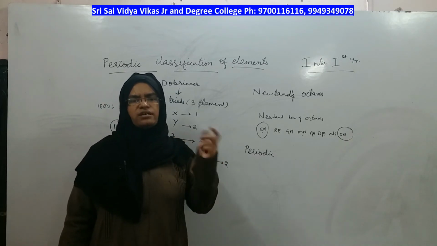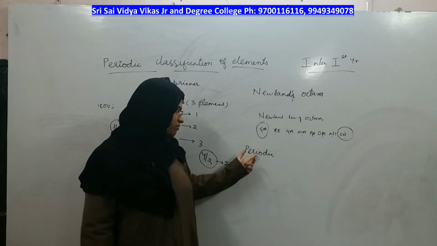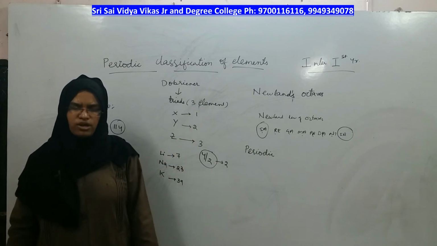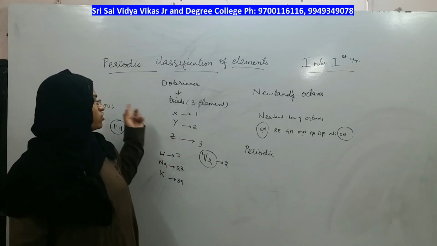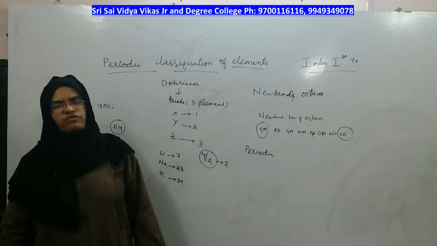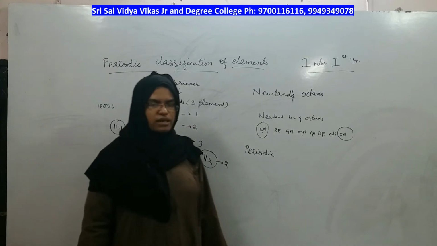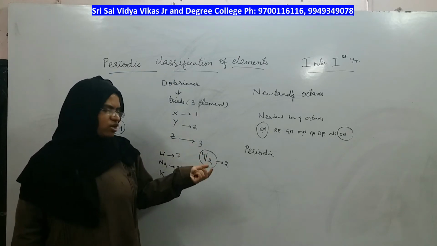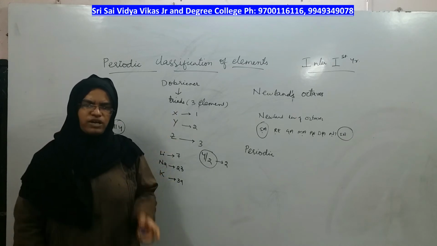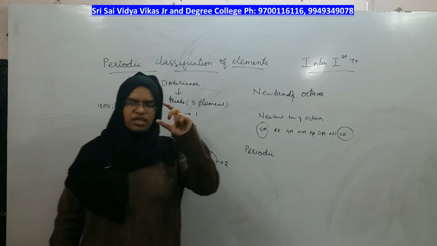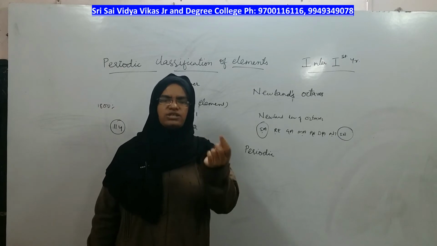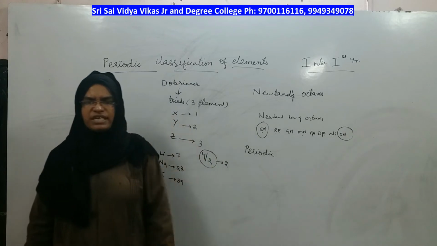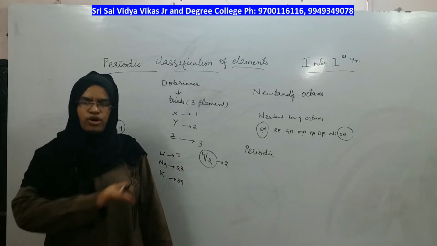With the limited elements known at that time, Mendeleev proposed the periodic law and made a small periodic table, which does not have the 114 elements we know now. But with whatever elements were known to him at that time, he made a periodic table, and whichever had repetition or similarities, he grouped them into one category. And in any group, if any element was not showing similarity, or not fitting into that category, he kept that box empty.